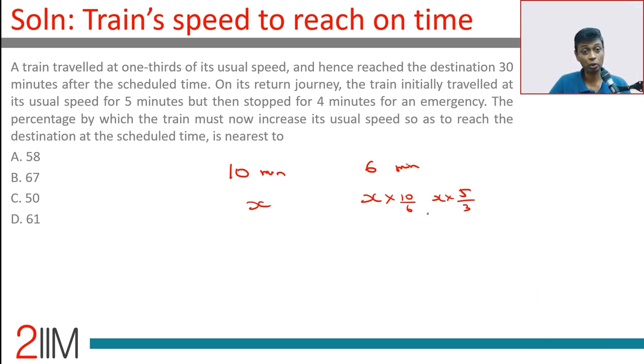If the time taken should reduce, speed should increase. And it's the same ratio. 10 falls to 6, x should increase to x into 10 by 6, x into 5 by 3. X goes to 5 by 3x, an increase of 2/3 of x, or 67%. It's a beautiful question because you're just thinking in terms of ratios and you're through. You don't need to do distance by time or speed, speed into time for distance, none of that. Just think in terms of ratios, you're good to go.